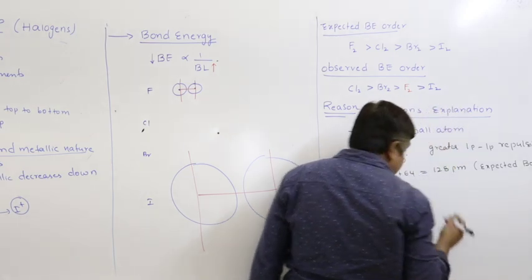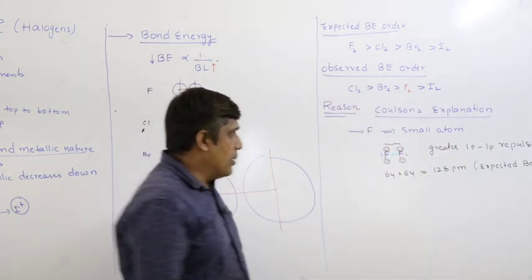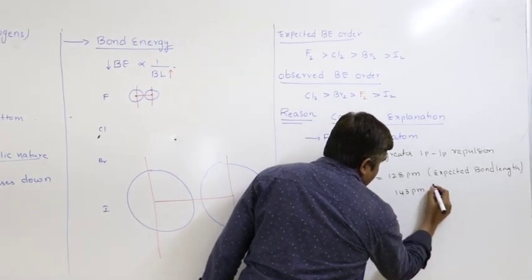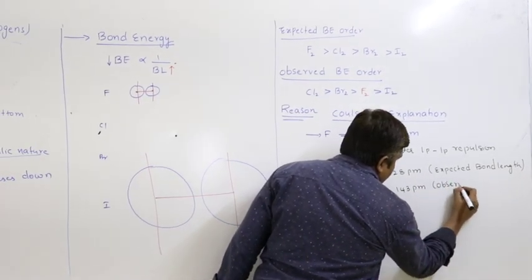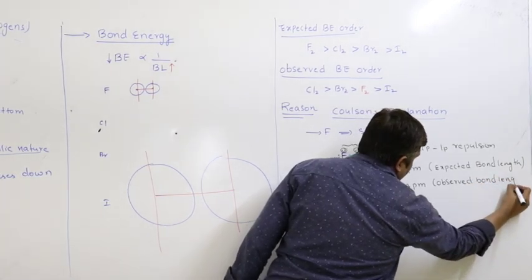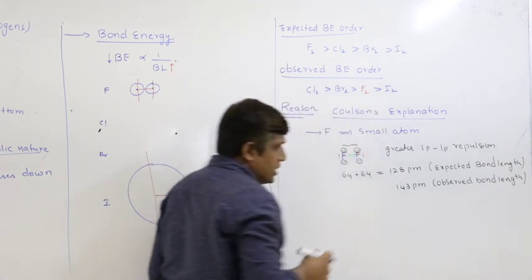But if you calculate experimentally, the observed bond length is 143 picometers.